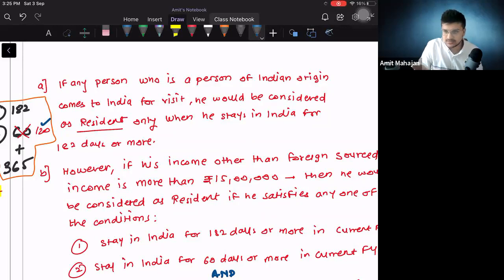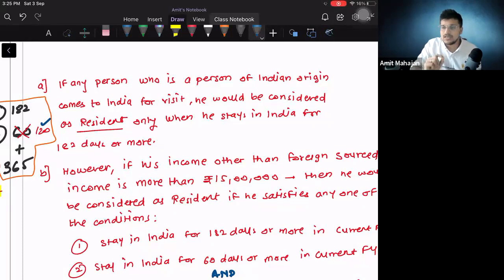You had one more option. Otherwise, you would have written: if you want to become a resident, there are 2 basic conditions, basic condition number 1, basic condition number 2, but in certain cases the second basic condition is not applicable. So why waste so much time? Say directly: if any person is coming into India for visit, he would be considered as resident only when he stays in India for 182 days or more.